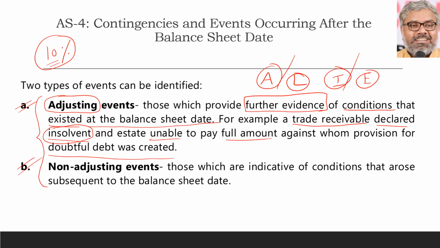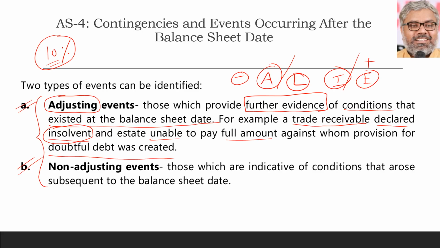How does it have to be adjusted? As usual. Let us say we already provided 10%, that was a provision. Now write off that debtor completely, 100%. So the asset will be reduced to that extent and the expenditure side will be increased to that extent as a loss, a bad debts loss. That will be the adjustment which has to be done.